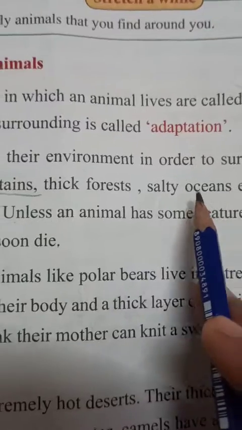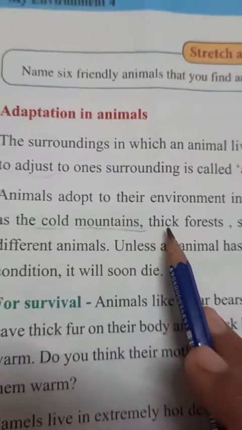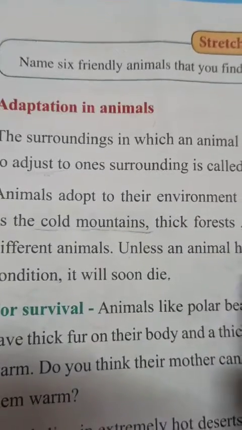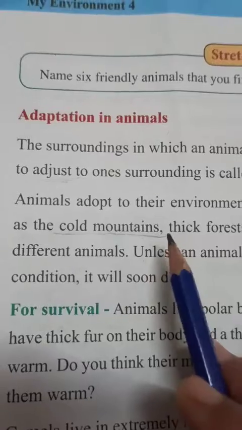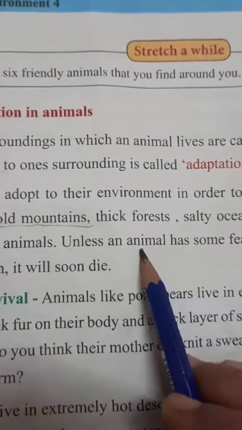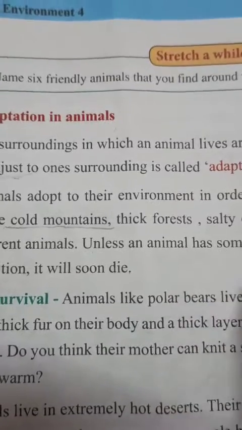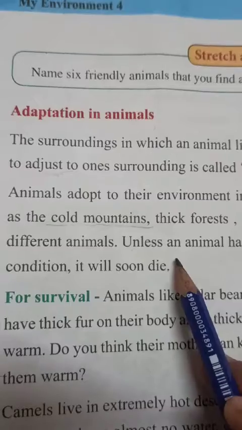These are the hard or harsh conditions where these animals live, and those animals have some kind of specialty in their bodies which fits them to live in those particular places.